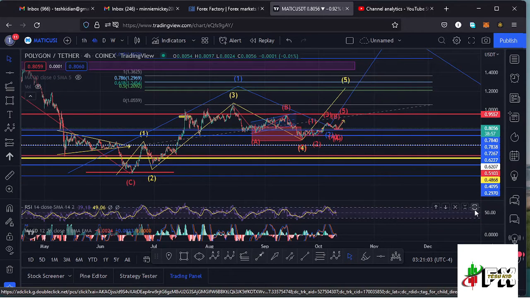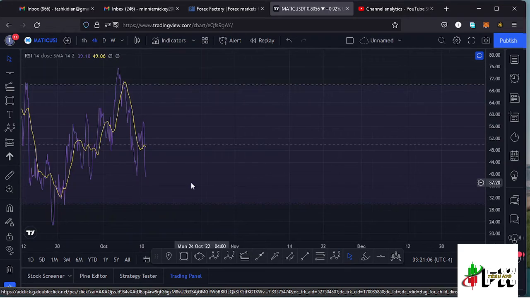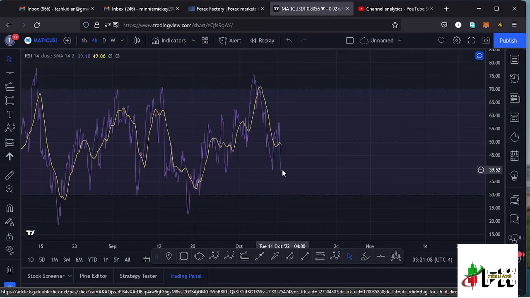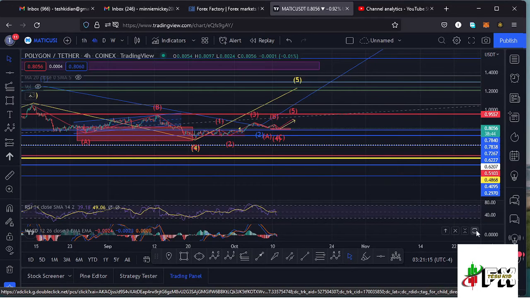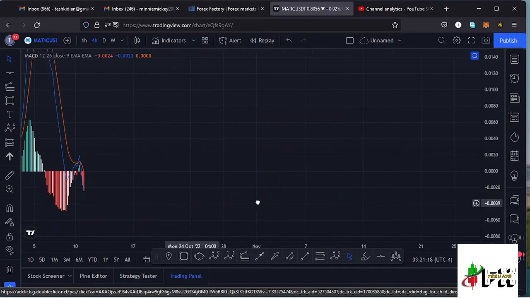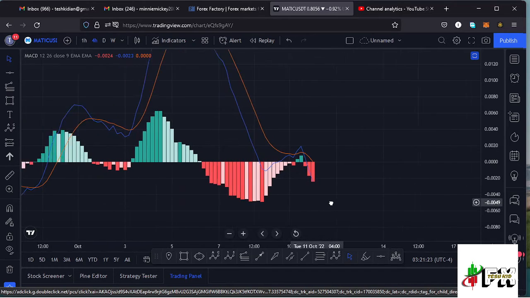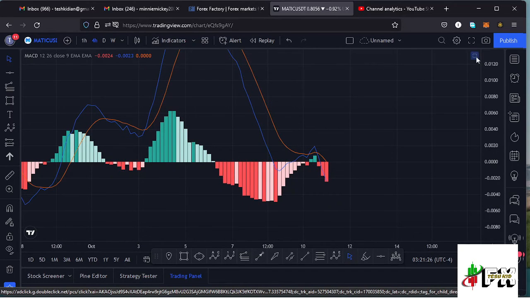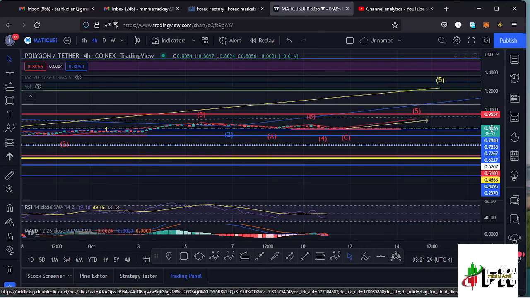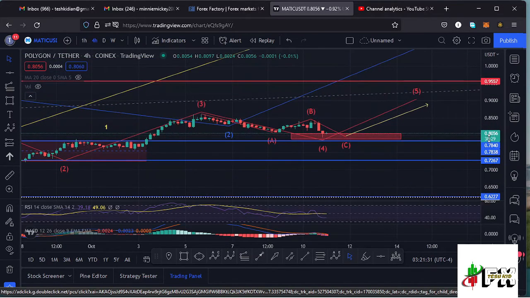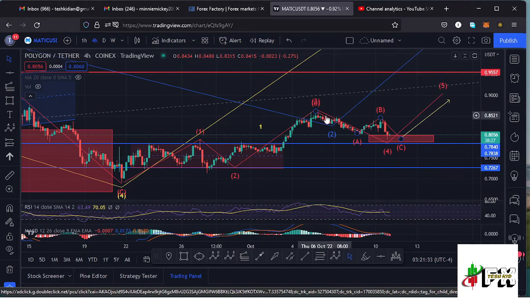Also taking a look at the indicators to see what movements will be supported. Here on the RSI we are trading at around the 39 mark, and that means we have massive room for us to support any movement to the upper side to complete that higher Elliot wave count 1. Also taking a look at the MACD, on the MACD we have printed a bearish cross, and that would mean lower prices could be coming our way, and that could support any movement to the lower side in the formation of that fractal wave 4 to the lower side, and then expect a bit of a movement to the upper side in the formation of a wave 5 to complete that higher Elliot wave count 1. And that's the update for Polygon Matic, and I'll keep you updated.